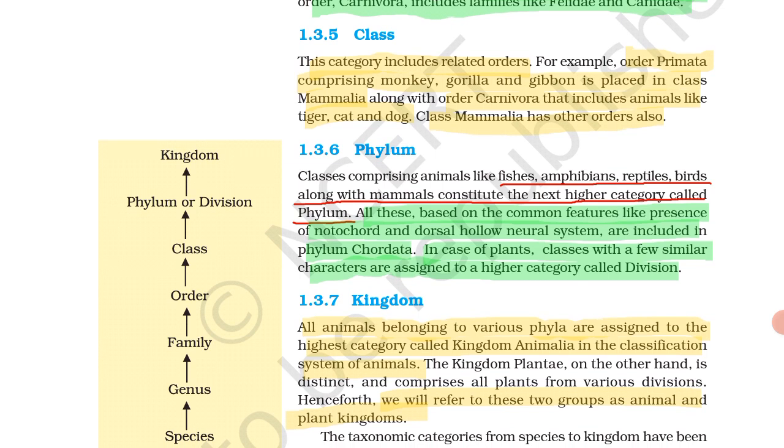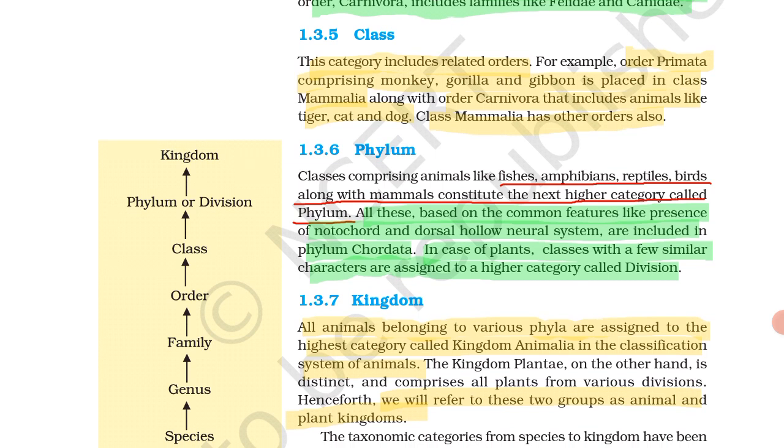It means Primata, like monkey, gorilla, gibbon, are placed in class Mammalia, along with order Carnivora that includes animals like tiger, cat, dog.